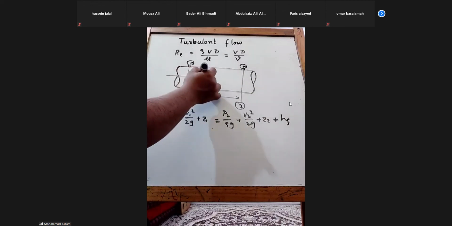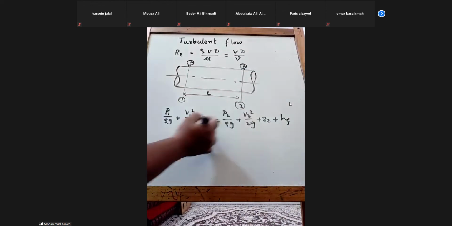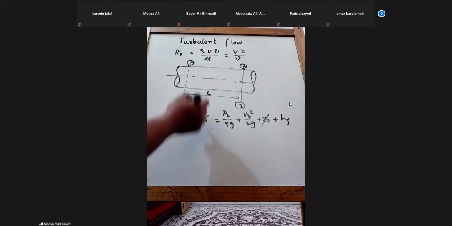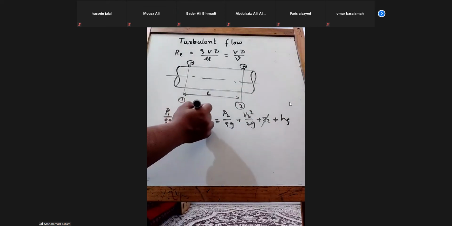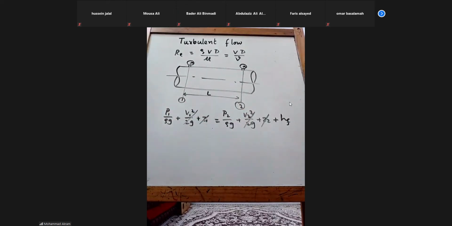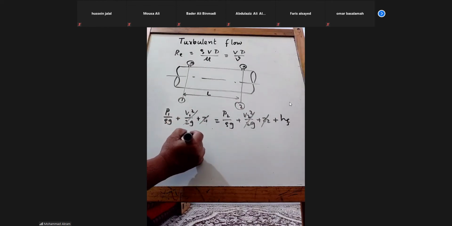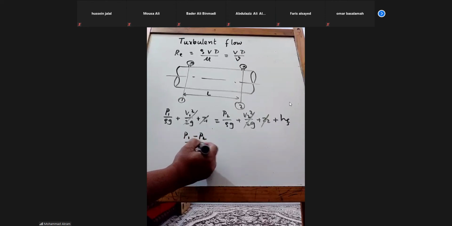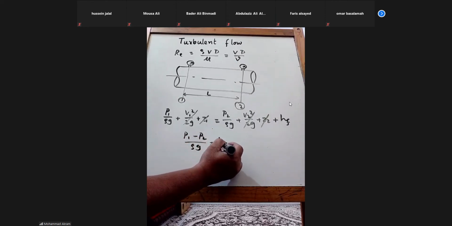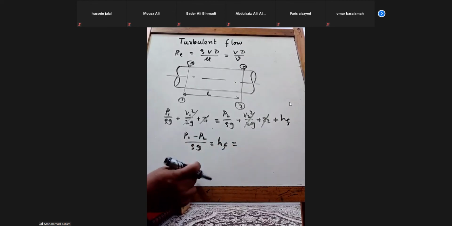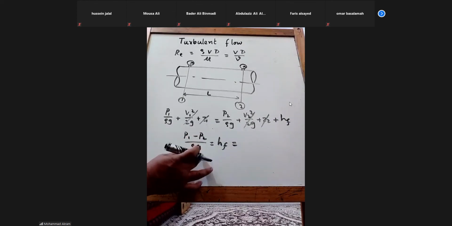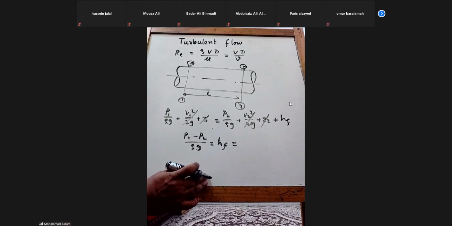Z1 is equal to Z2, or you can say Z is 0. V1 is equal to V2 because the diameter is the same, so continuity equation. So P1 minus P2 divided by rho g is equal to HF. So head loss due to friction is P1 minus P2 divided by rho g.